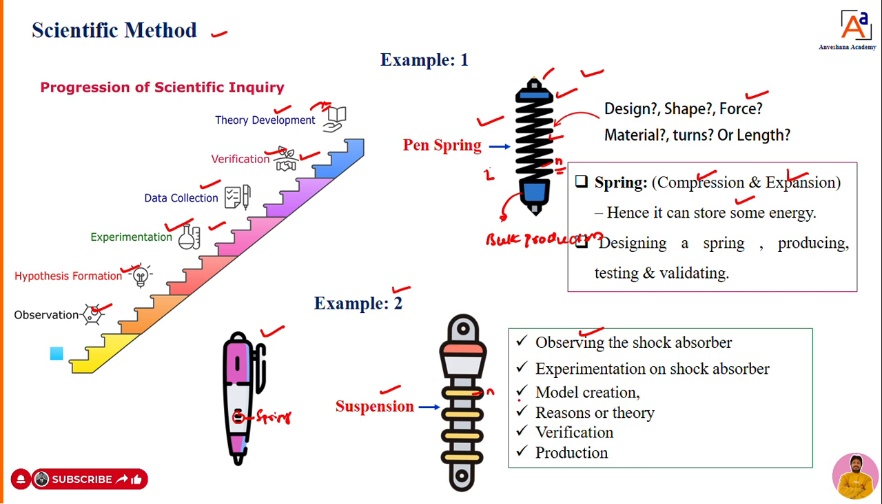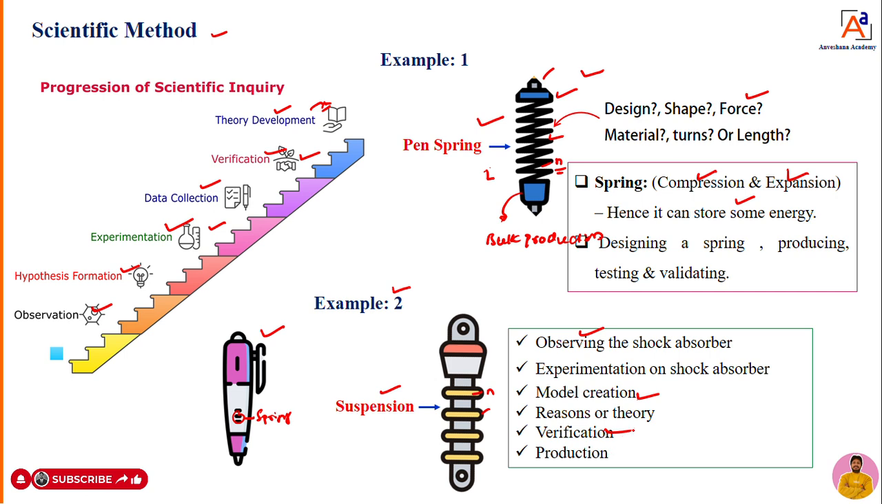how many turns are there, what material is used for the spring, like observations you are going to do. After that, you are going to formulate a problem or hypothesis. Once it is done, you will create a model. Once the model is done, you are going to do some experimentation, that is reasoning or theory. Once the experimentation is done, you are going to get some results. That step we can call data collection. Once the data collection is done, we are going to do verification.